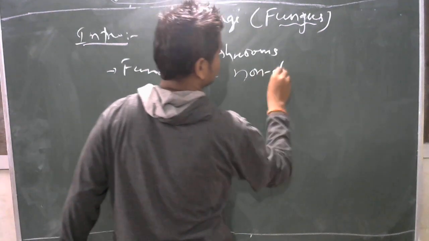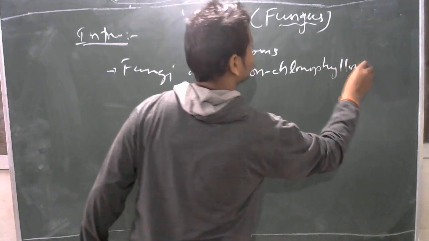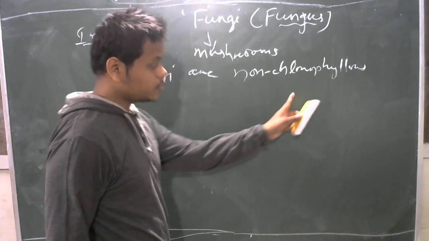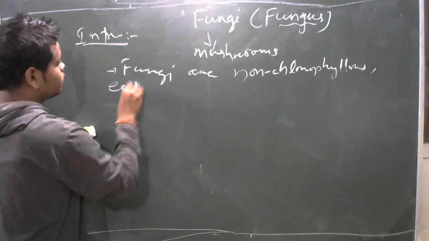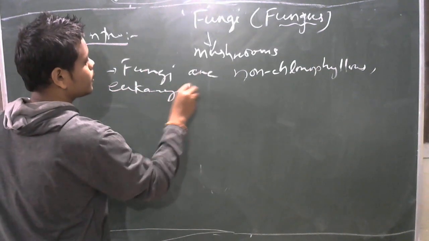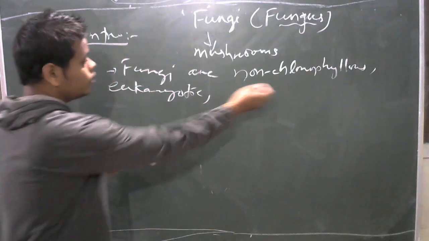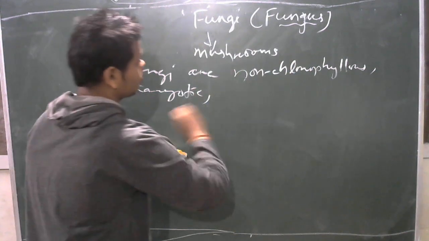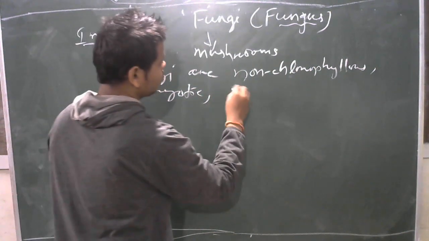Non-chlorophyllous. Non-chlorophyllous means chlorophyll is absent, or you may say achlorophyllous. Non-chlorophyllous, eukaryotic. Eukaryotic means the nucleus is surrounded by a nuclear membrane. Eukaryotic, then non-chlorophyllous, eukaryotic, thallophytes.